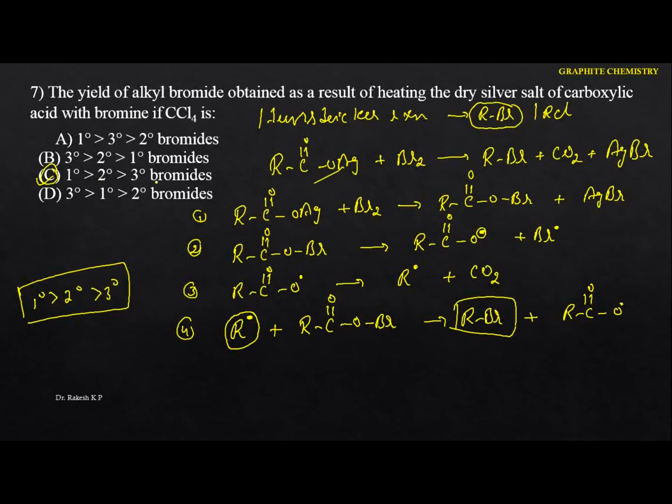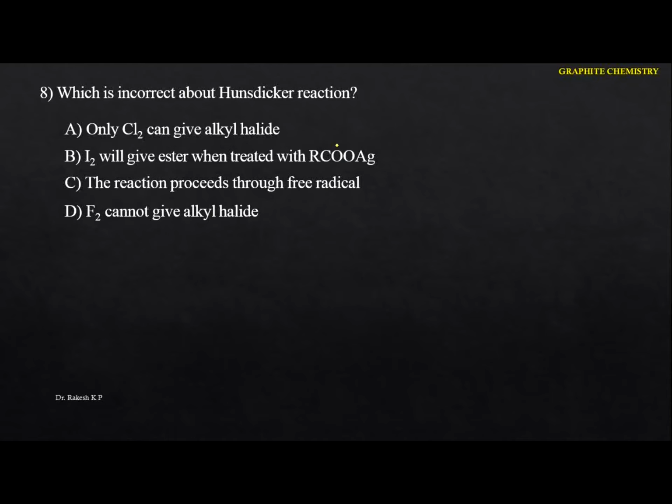Okay, this is the concept of the Borodin-Hunsdiecker reaction. Next one: which is incorrect about the Hunsdiecker reaction? I think the previous questions already explained the Hunsdiecker reaction, which is used to prepare alkyl bromide and also alkyl chloride. But what they have given is that only chlorine can give the alkyl halide. Actually, this is the incorrect statement.